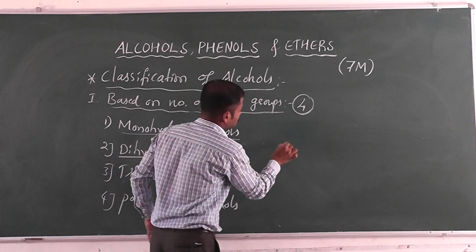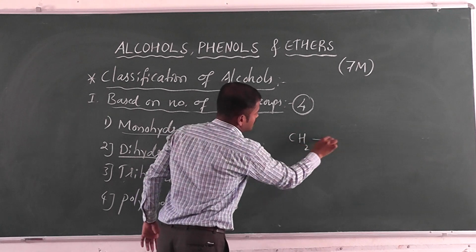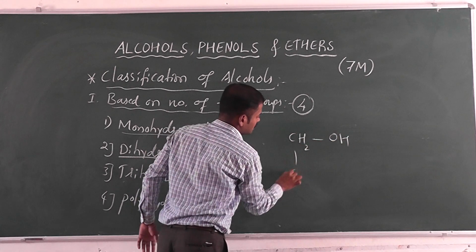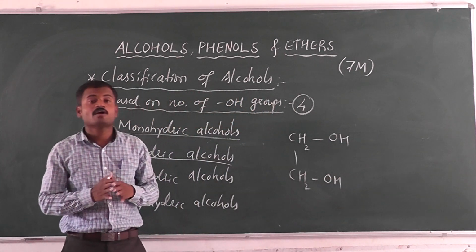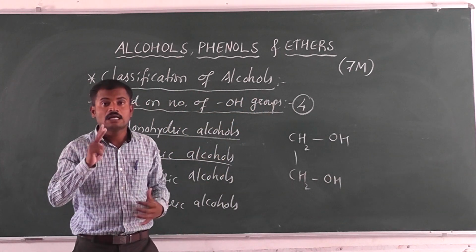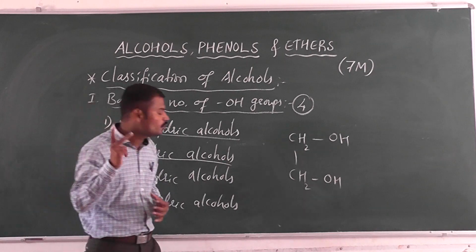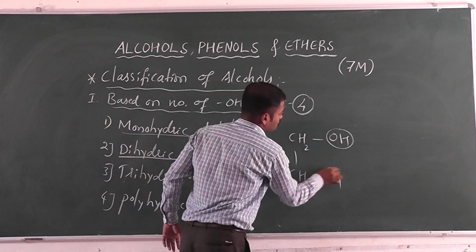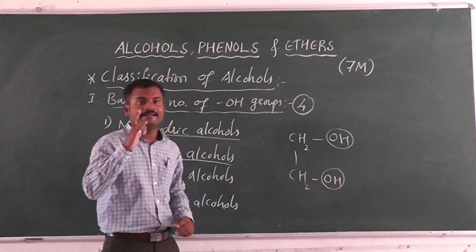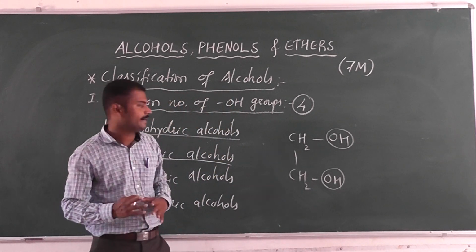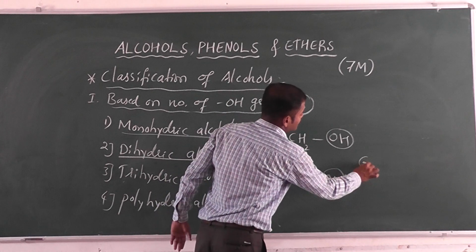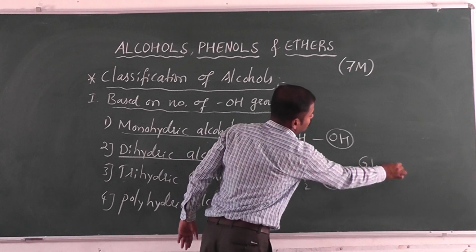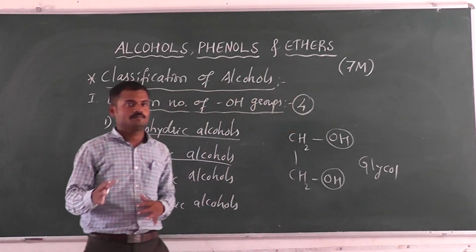For example, I am taking CH2OH, here also CH2OH. How many OH groups are there? There are 2 OH groups. So 2 OH groups means it is definitely a dihydric alcohol. Generally we call this glycol. The name of this compound is glycol.